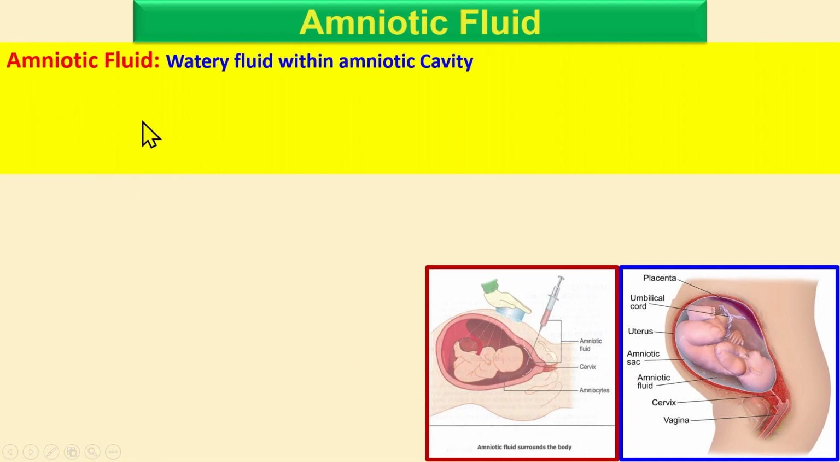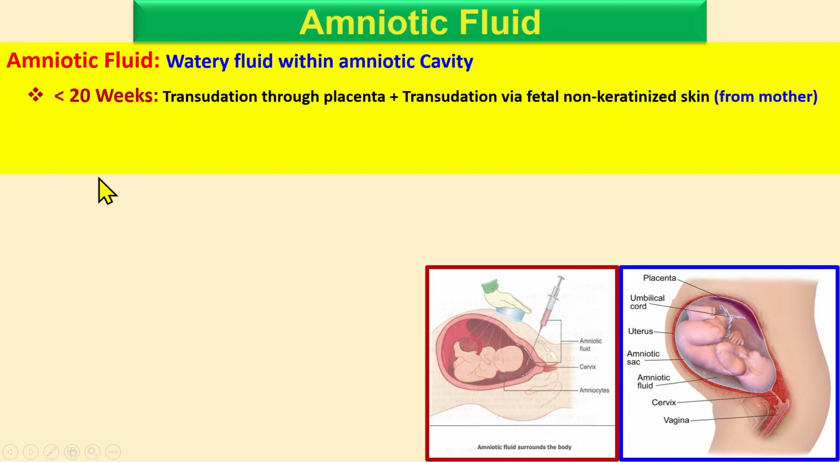If you look at the amniotic fluid, it's mainly water. 99% is water in the amniotic cavity, and the other 1% is other solutes: glucose, protein, and electrolytes. Before 20 weeks of gestational age, this fluid mainly comes through the placenta via transudation, or via the non-keratinized skin of the fetus. This is coming from the mother.